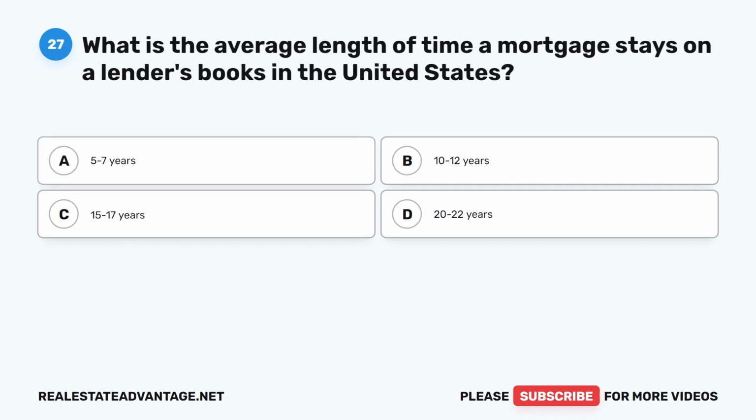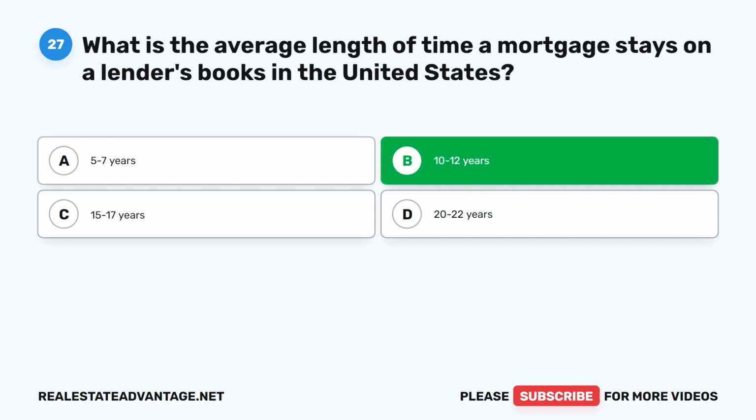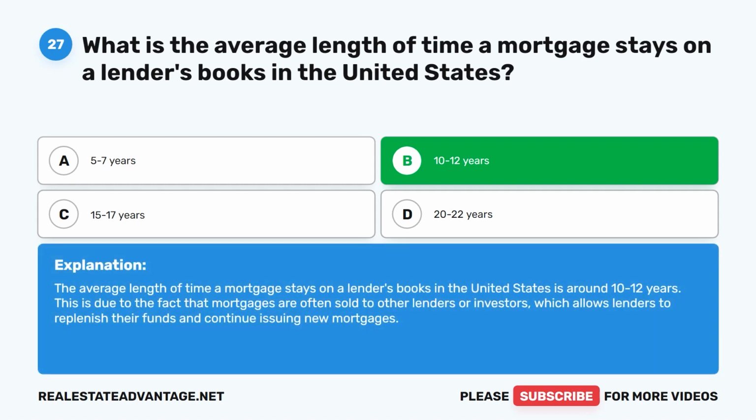Question 27. What is the average length of time a mortgage stays on a lender's books in the United States? A. 5 to 7 years. B. 10 to 12 years. C. 15 to 17 years. D. 20 to 22 years. The correct answer is B. 10 to 12 years. The average length of time a mortgage stays on a lender's books in the United States is around 10 to 12 years. This is due to the fact that mortgages are often sold to other lenders or investors, which allows lenders to replenish their funds and continue issuing new mortgages.